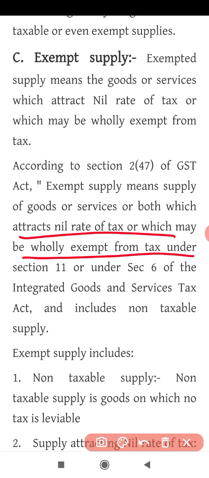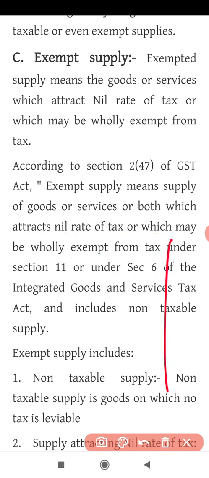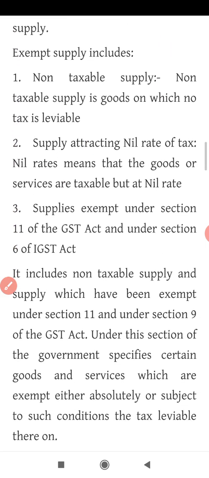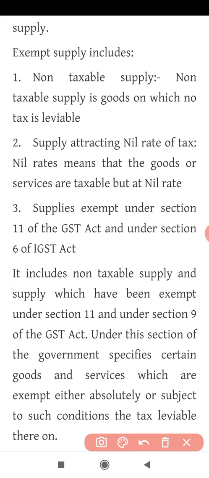Clear? Then they give you a proper definition here in points. So exempt supply includes what? Non-taxable supply. We have studied this in the previous video also. Non-taxable supply means such supply of goods on which tax is not leviable. So it can be those goods which are outside the purview of GST. So exempt supply also includes your non-taxable supply, like goods such as petroleum, electricity, alcohol, etc.